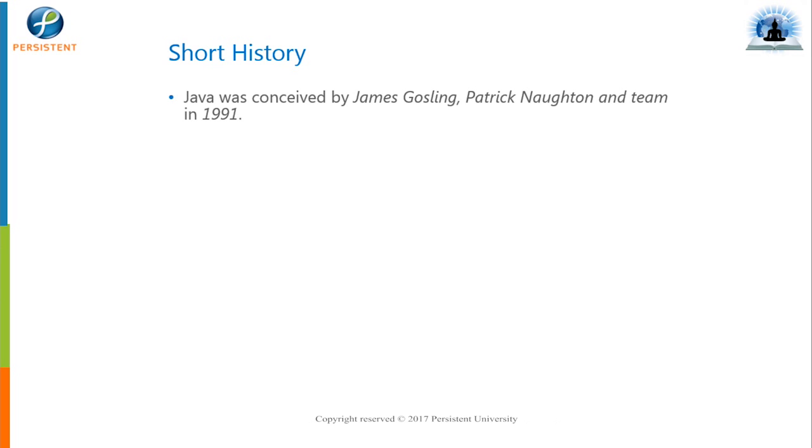As we know, Java was conceived by James Gosling and Patrick Naughton and his team in 1991. The basic idea behind creating Java was that they wanted something that can run on any machine, because they knew that in future we were going to have a number of operating systems, and all of those operating systems should run any application.